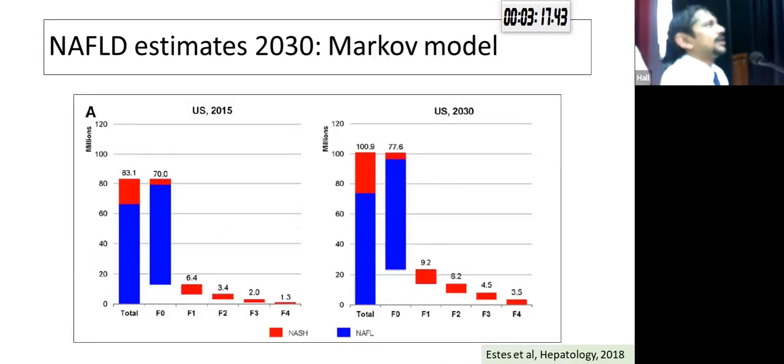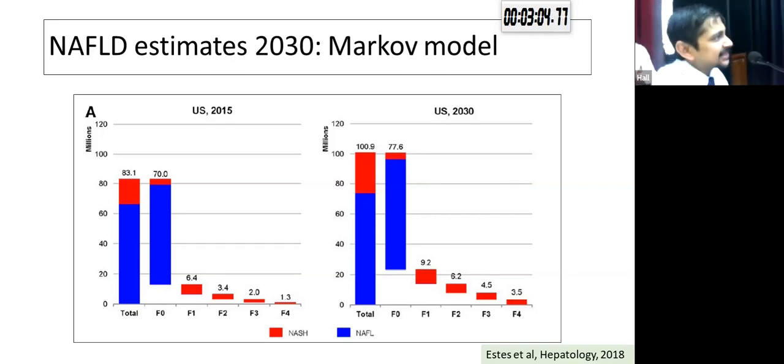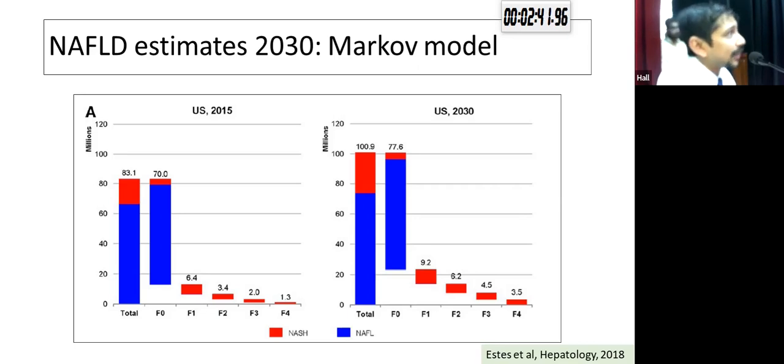This is another Markov model that estimated NAFLD and its various histologic spectrum in US patients by 2030. If you look at the data in 2015, there were roughly 83 million in the US who had underlying NAFLD, and among them around 20 million had underlying NASH. By 2030, the 83 million is expected to go up to almost 101 million, and NASH would go up to almost 30 million from 20 million.